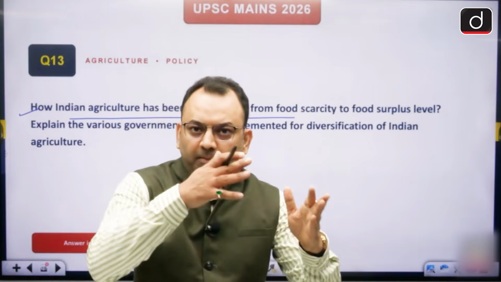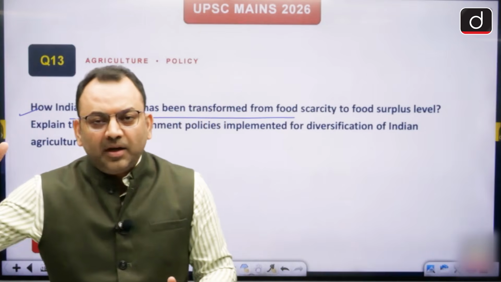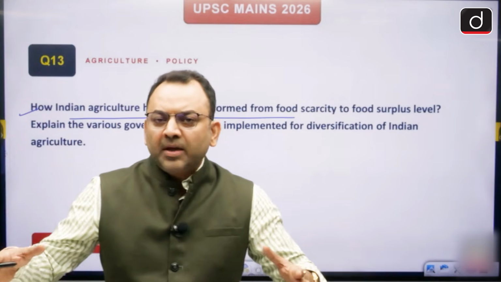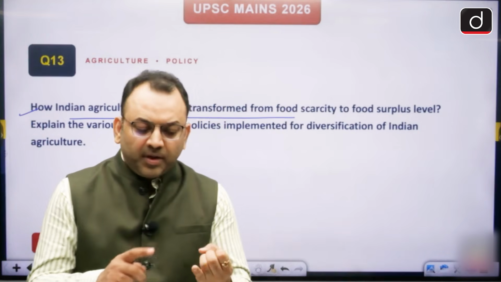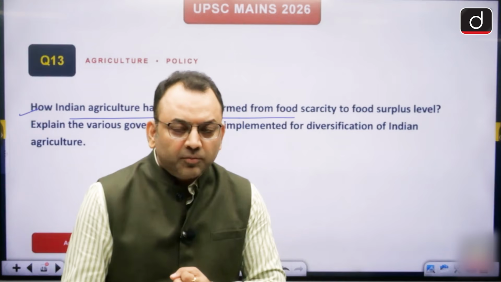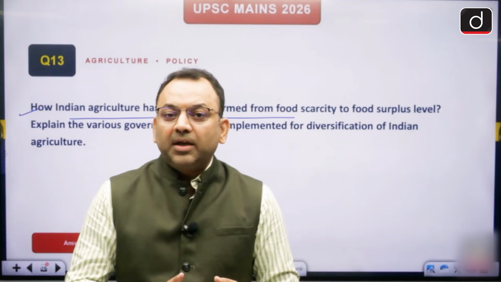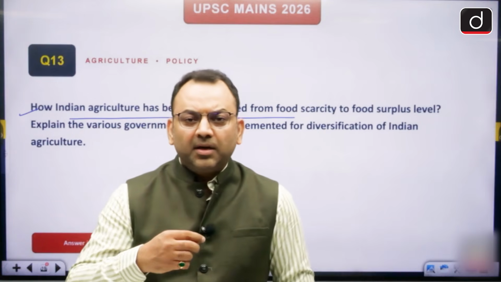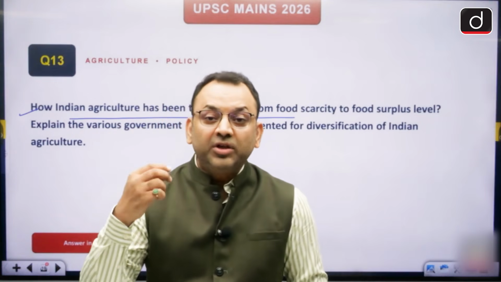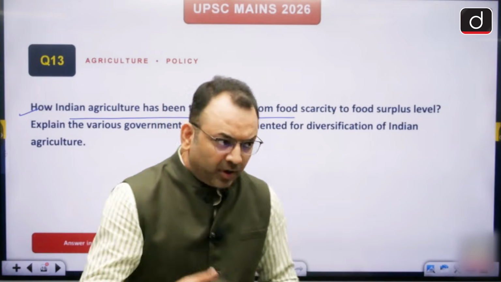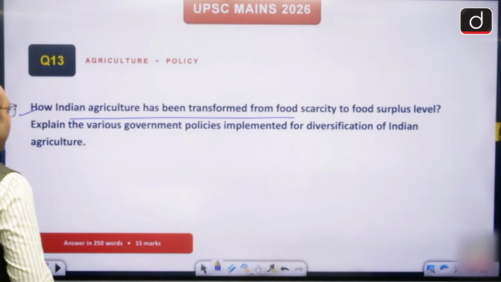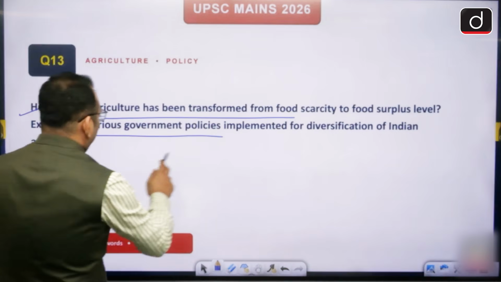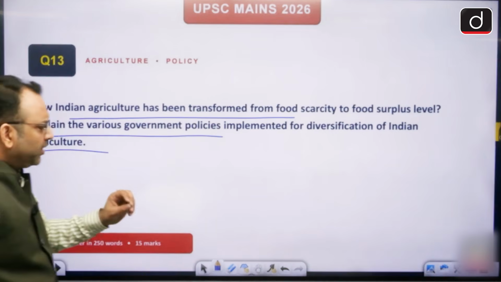So from 51 to 376 million tons has come in the last, say, 70 years, which is based upon the initial Green Revolution, the food security mission, the horticulture mission, the technology mission, the other missions we talked about in agriculture, the schemes of the soil health card, the edible oil mission, right? The Shri Anna, focus on millets production, right? Now, explain the various policies. So this is a totally factual question: what the government has done.